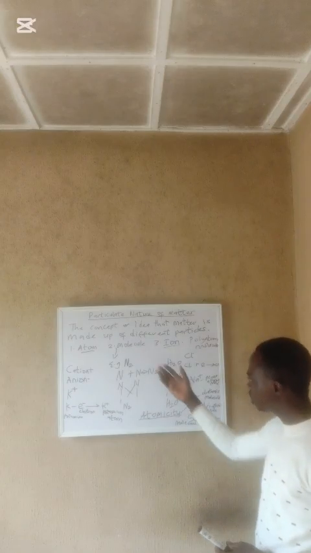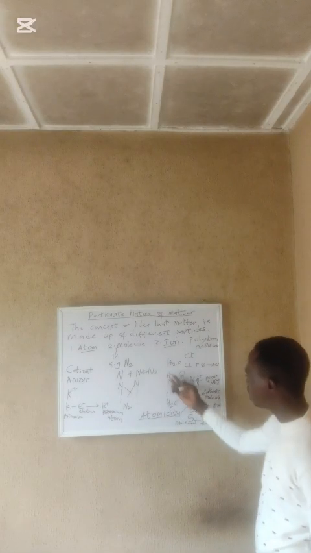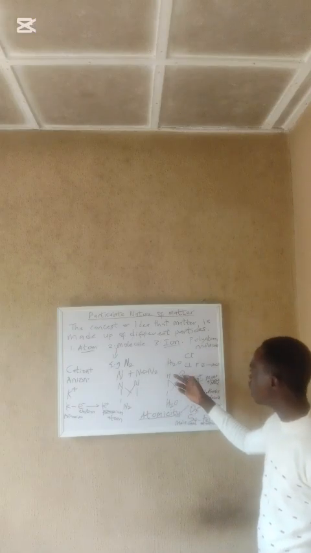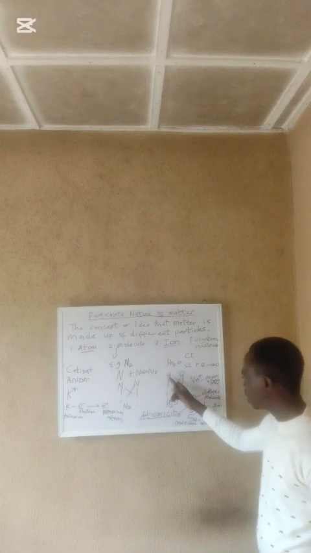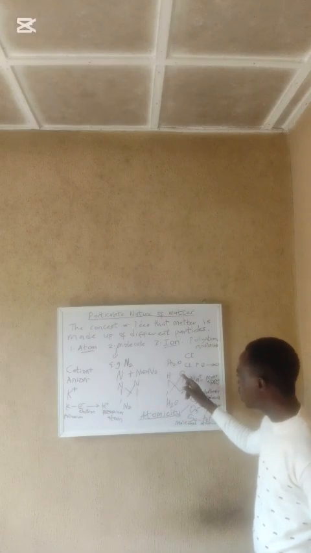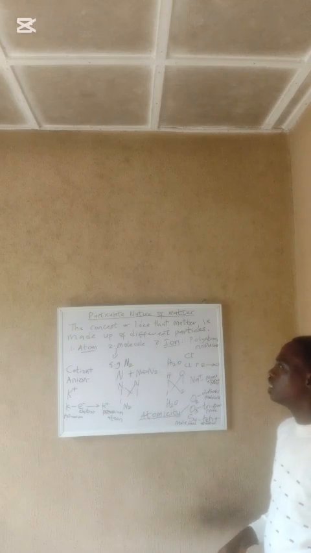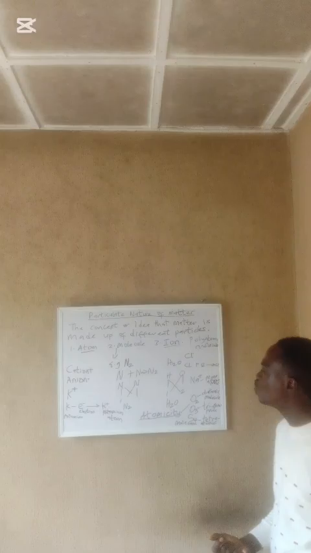And we also said a molecule can be composed of atoms of different elements. Here I gave you the example of water. Water is composed of atoms of hydrogen and oxygen. Hydrogen has a valence of 1, oxygen has a valence of 2. When they interchange their valences, they become water, which is H2O.